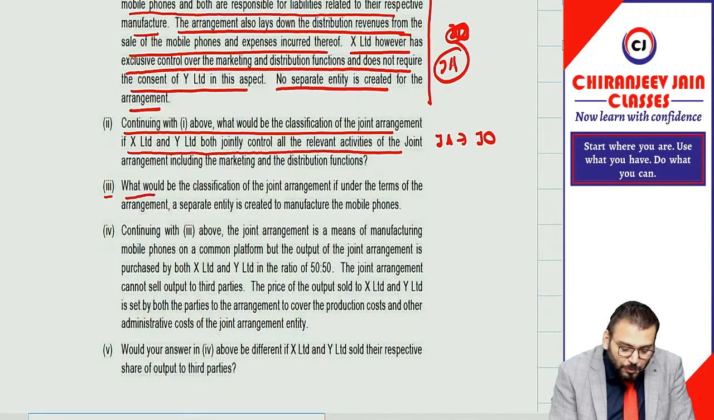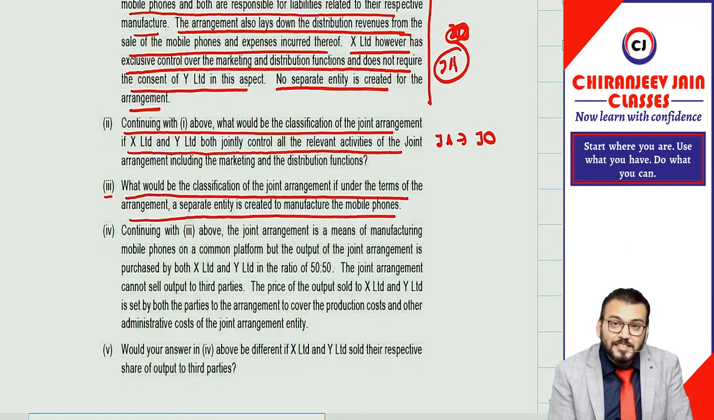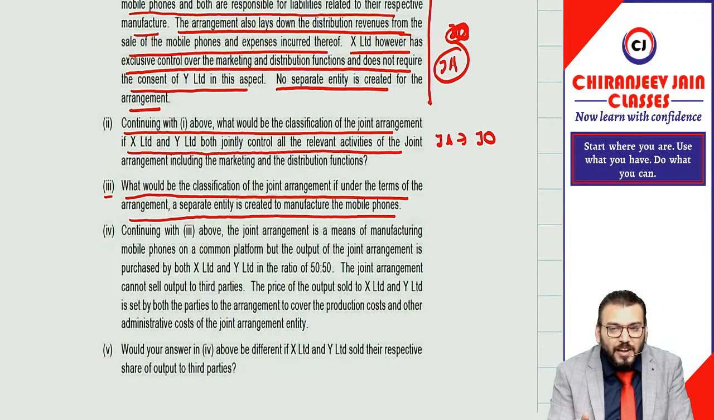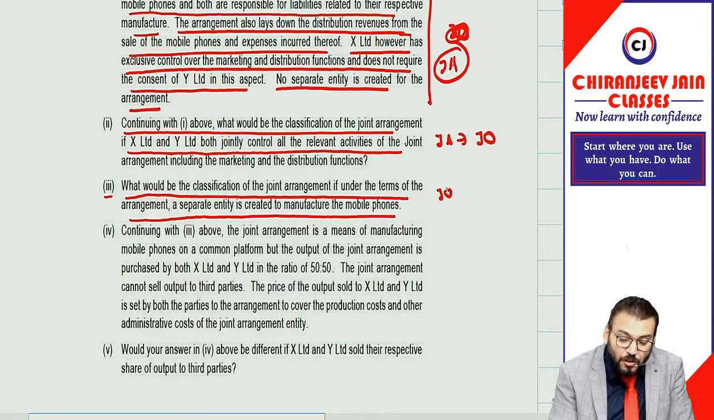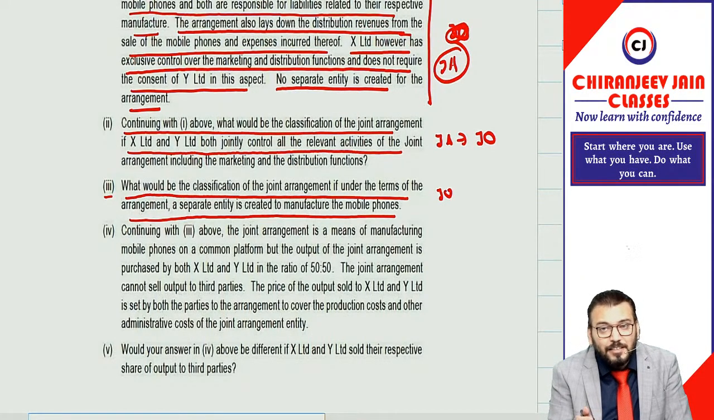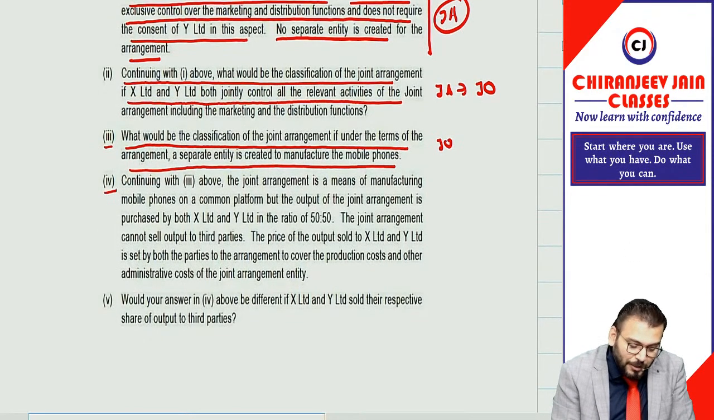Point number three. What would be the classification of joint arrangement if under terms of arrangement a separate entity is created to manufacture the mobile phone? Now, a separate entity is created to carry any structured joint arrangement, which can be joint operation and can be joint venture depending upon the facts and circumstances. So, as per the contractual term, it is understood that both parties have a right to asset and both parties have an obligation for liability. Therefore, it is a joint operation. However, you can also write down an alternative and say both parties will have a right to the net asset of arrangement, then it will be a joint venture. Correct? Yes, sir.